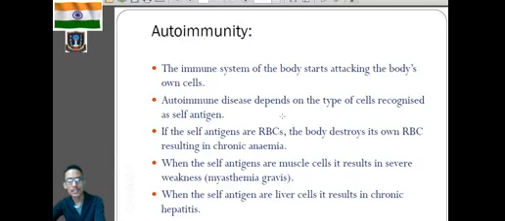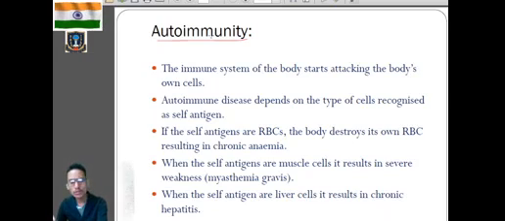Clear? Next one, autoimmunity. Now what do you mean by autoimmunity? We know that during immunity, our body immune system will work against the foreign body or the invading microorganism. Clear? So what do you mean by autoimmunity? This is very important.